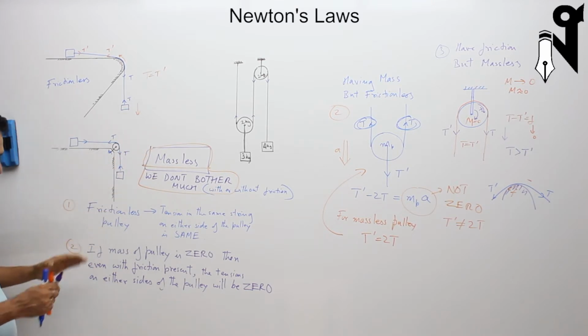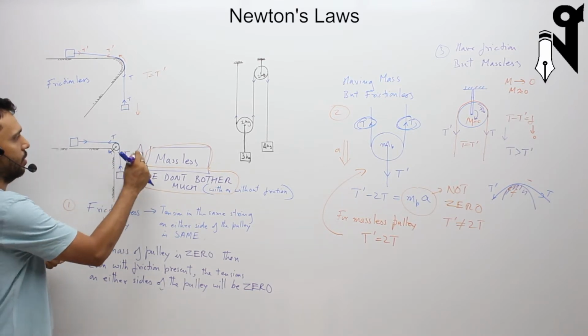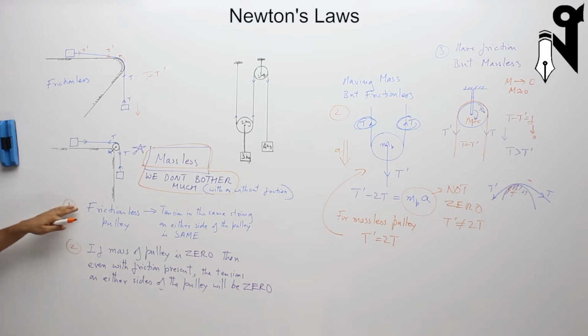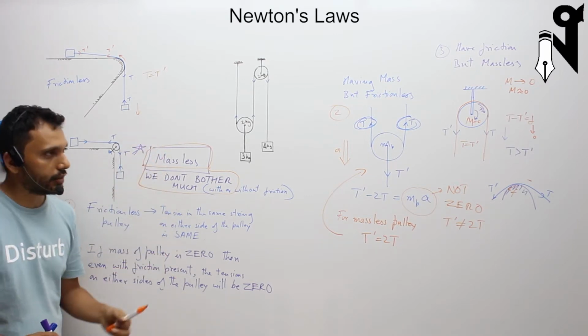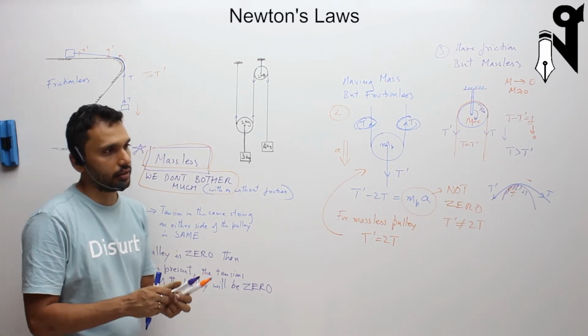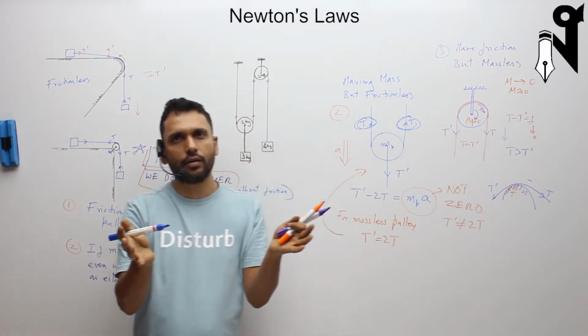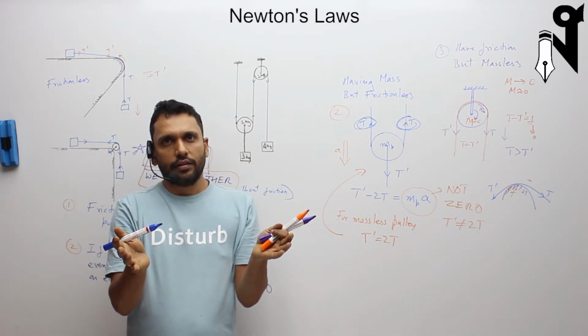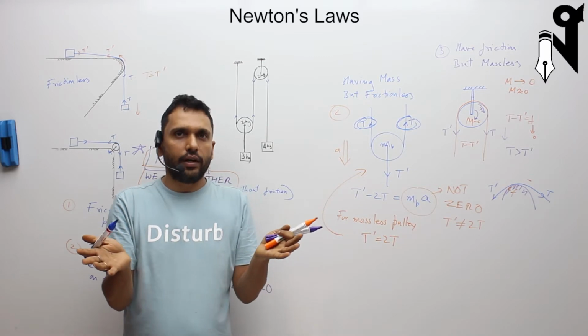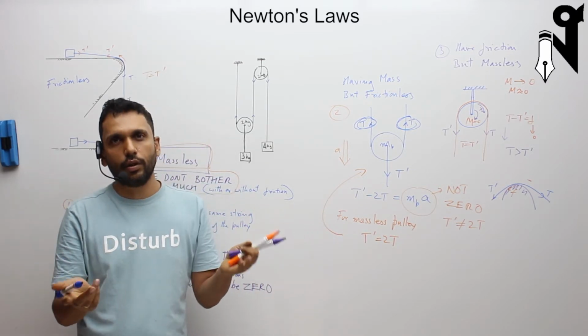Please remember these points. Please remember what is there if there is zero mass, what frictionless means, and what an ideal scenario is. Massless is an ideal scenario with or without friction. So it is like if you have a plastic kind of pulley, then it is having very little weight compared to the things it is going to lift.